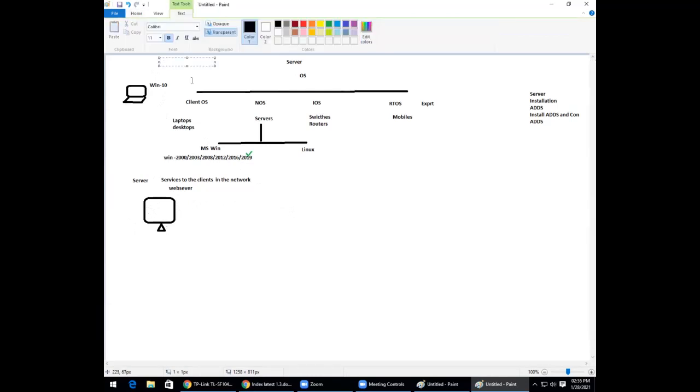Then the configuration is not the same as your desktop PCs or laptops. Your desktop might have a microprocessor speed of, for example, 3 gigahertz. The speed of the microprocessor is measured in hertz. And your RAM, hardly you might get 8 GB of RAM in the market. And the hard disk storage capacity, you might get 5 TB in the market.